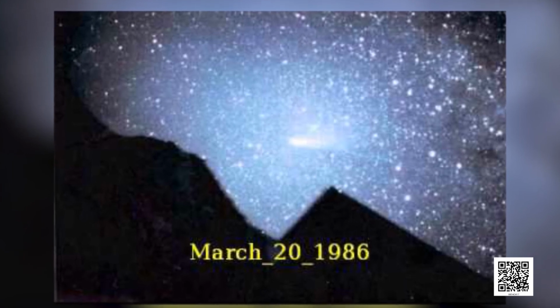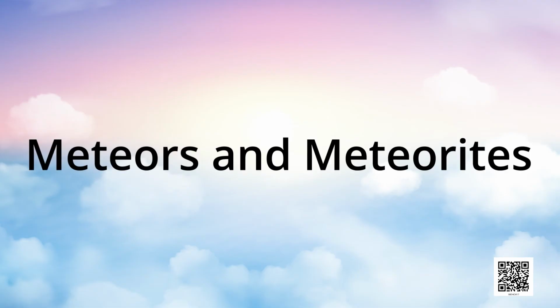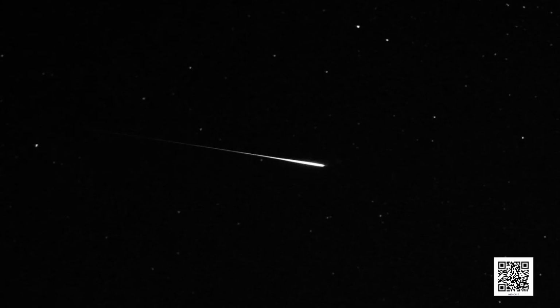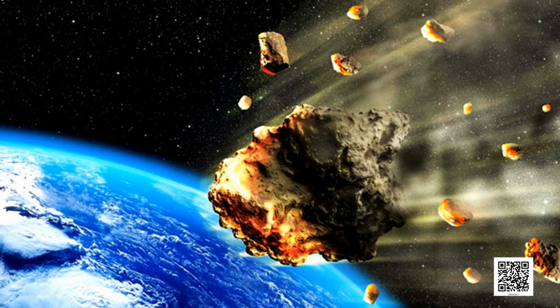Children, let us talk about meteors and meteorites. At night, when the sky is clear and the moon is not there, you may sometimes see bright streaks of light in the sky. These are commonly known as shooting stars, although they are not stars. They are called meteors. A meteor is usually a small object that occasionally enters the Earth's atmosphere.